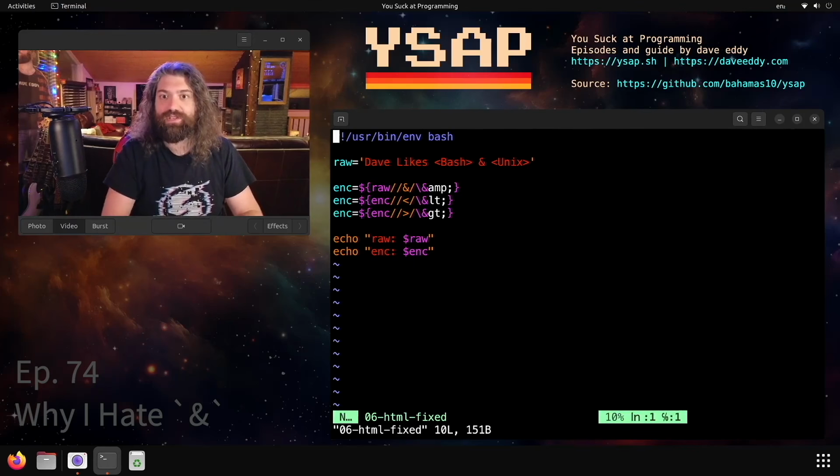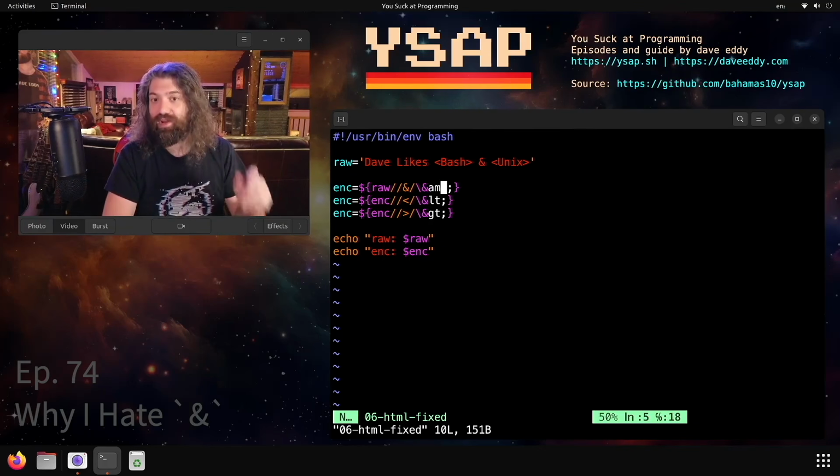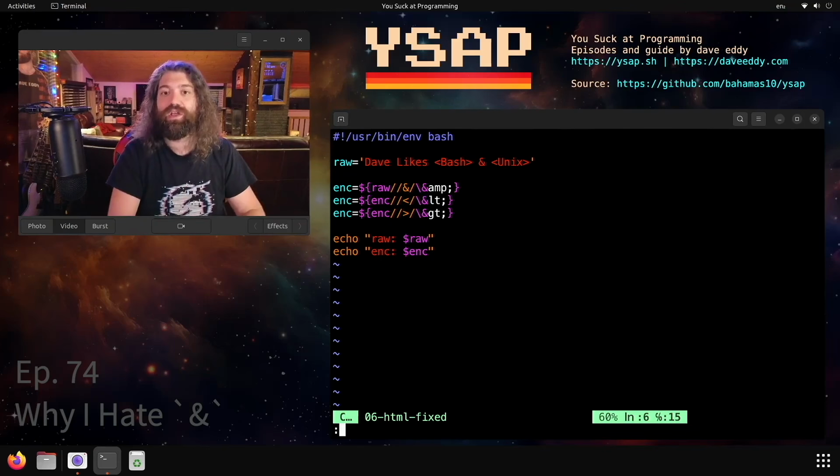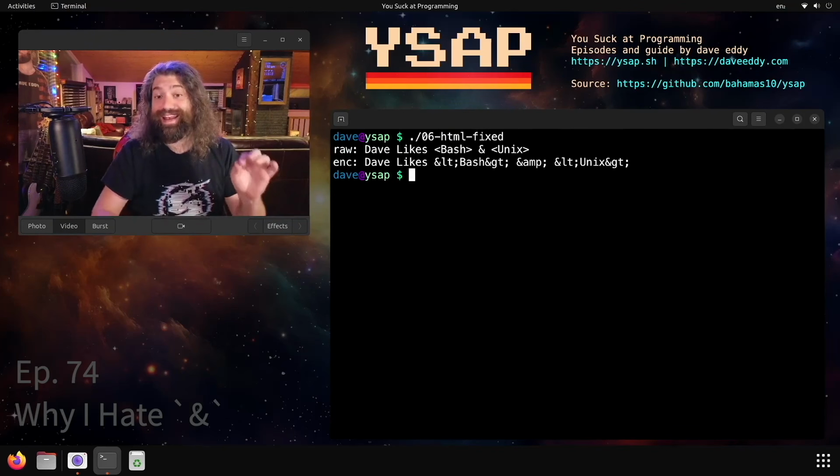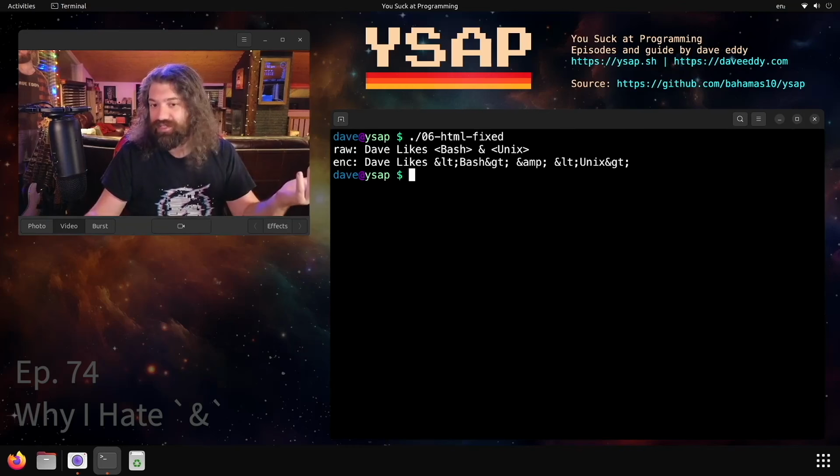So how do we fix it? Super simple. We just change the order, okay? So we do the amp encoding first. We encode the ampersands first, and then when that happens, we can safely encode everything else because we're using the ampersand character, which we already had to encode. So if we do that in this order, now we have a non-exhaustive HTML escape function. We still technically have to escape quotes and stuff like that, whatever. But look at this. We have ampersand less than, ampersand greater than, the actual ampersand here, less than, greater than.